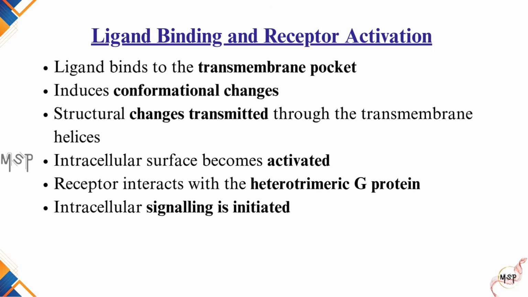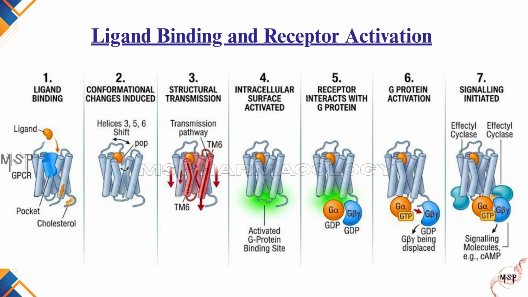When the ligand binds within this transmembrane pocket, it induces subtle conformational changes in the receptor. These structural changes are transmitted through the transmembrane helices to the intracellular surface of the receptor. As a result, the receptor becomes capable of interacting with a heterotrimeric G protein, initiating intracellular signaling.